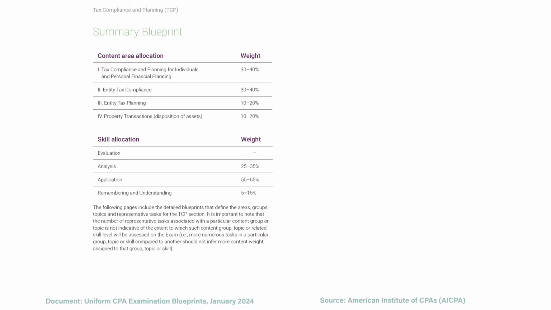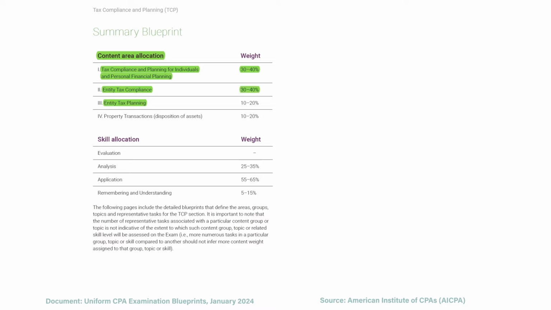The first thing to focus on for the TCP exam is the content area allocation. The first section is tax compliance and planning for individuals and personal financial planning. So this is all focused on the individual, 30 to 40%. The next two sections are on entities, entity tax compliance and entity tax planning.